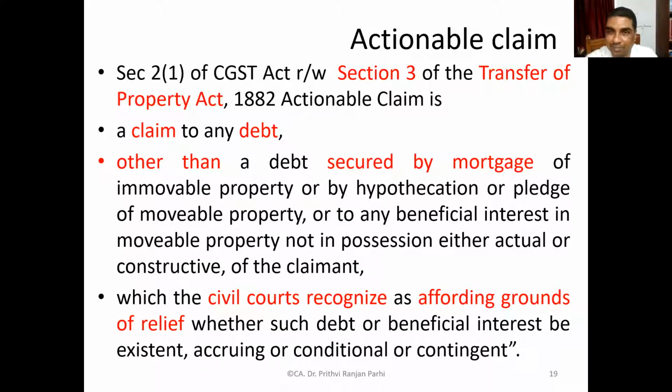That's also an actionable claim. If that insurance policy is secured, then it is excluded from actionable claim. If it is not secured, it can be treated as an actionable claim. One more example is a share in a partnership. That's also a claim, so it can also be treated as an actionable claim. So these are some examples of actionable claim.